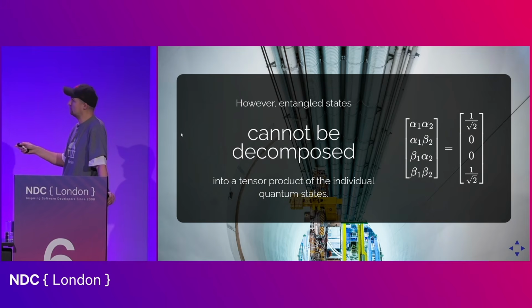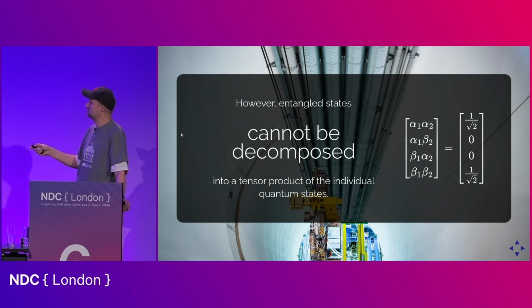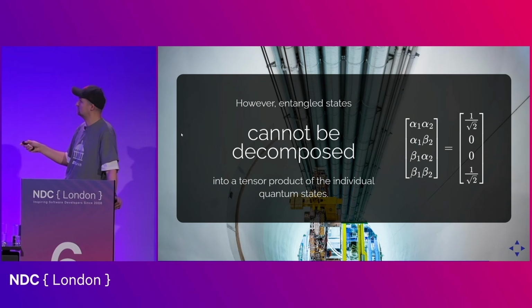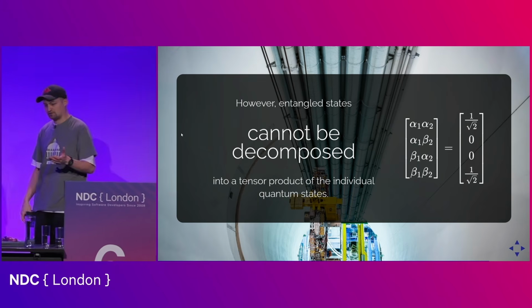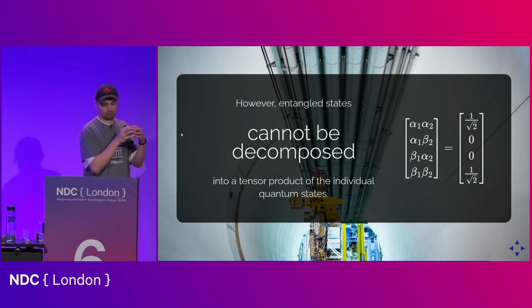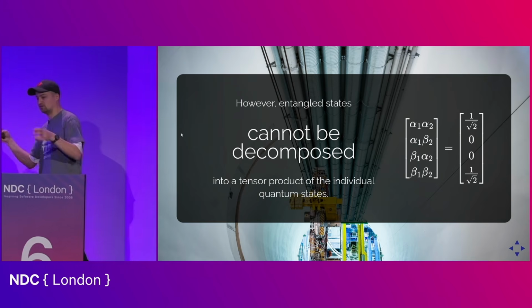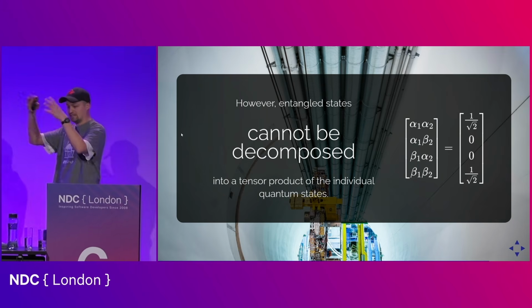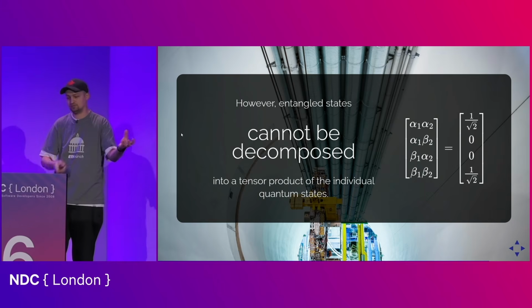Because if you look at alpha 1 multiplied by beta 2, that gives me a 0, which implies that either alpha 1 is 0, but it cannot be 0 because this would become 0, or beta 2 is 0, which it cannot be because this would become 0. So mathematically, from the perspective of quantum mechanics, once you entangle a pair of quantum objects, they cease to exist as individual entities. They only have the entangled representation. They do not even have a representation as an individual object.